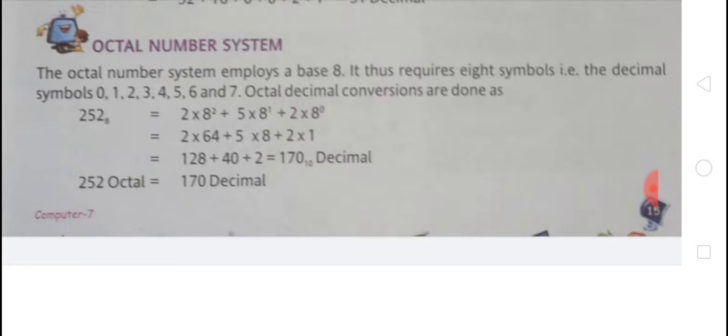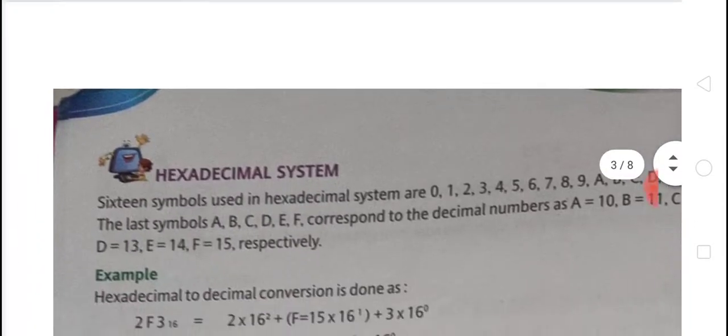So look here: 2 into 8 power 2 is 2 into 64, 5 into 8 power 1 is 5 into 8, and 2 into 8 power 0 is 2 into 1. So 128 plus 40 plus 2 is 170. So 252 in octal is 170 in decimal number.